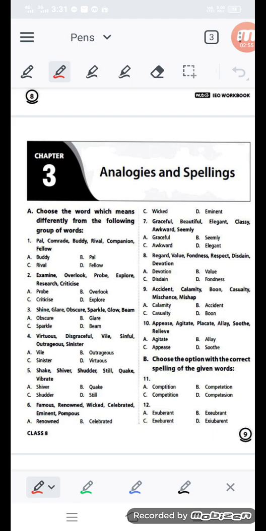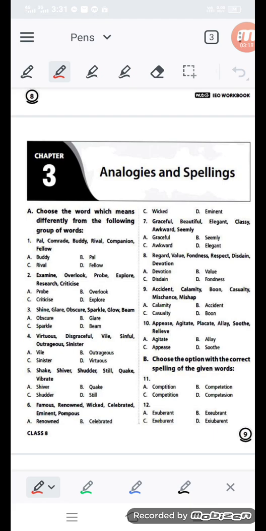Now, question number 2: examine, overlook, probe, explore, research, criticize. Here you will get four options. So, examine, overlook, probe, explore, research, and criticize. Here for question number 2, which word is not coming with the rest of the words?